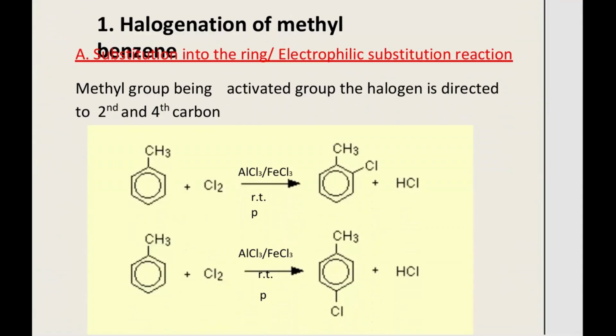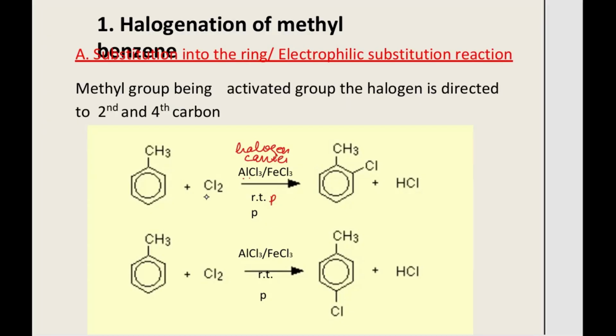This halogenation depends on what conditions we have. For example, if this methyl benzene is reacting with chlorine in the presence of AlCl3 or FeCl3, which we call a halogen carrier, at RTP.